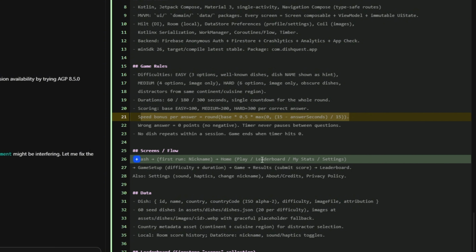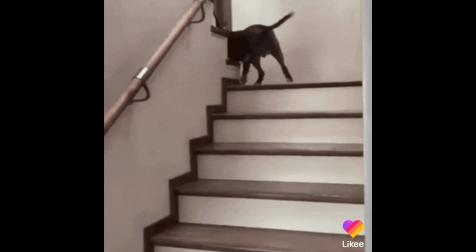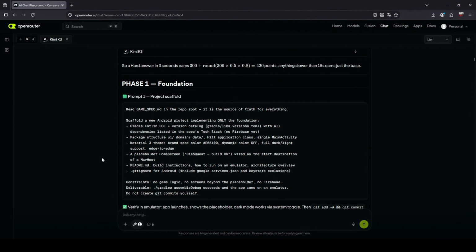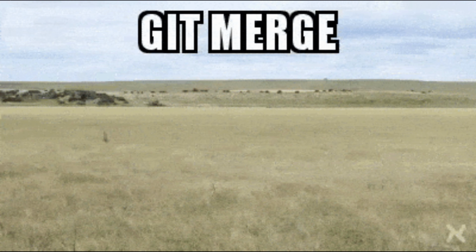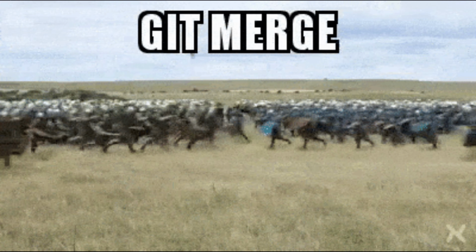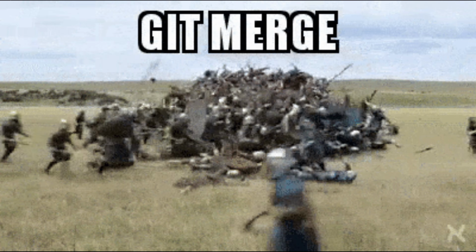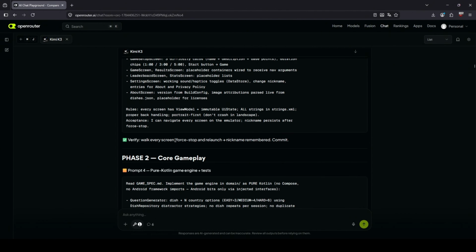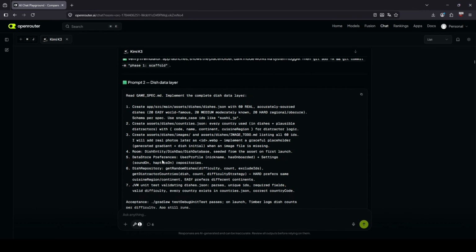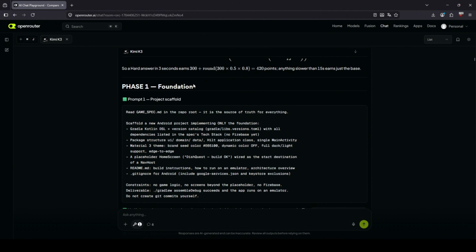The other golden rule: one prompt at a time. Let the AI finish, build it, test it in the emulator, commit it to Git, and only then paste the next prompt. If something broke, I just did a git reset to the last good commit and then reran the prompt with a note about what went wrong. That meant I could never lose more than one phase of work.